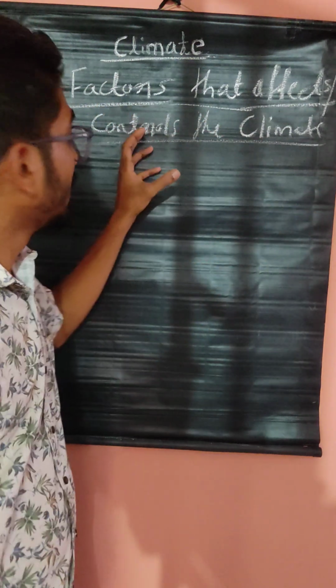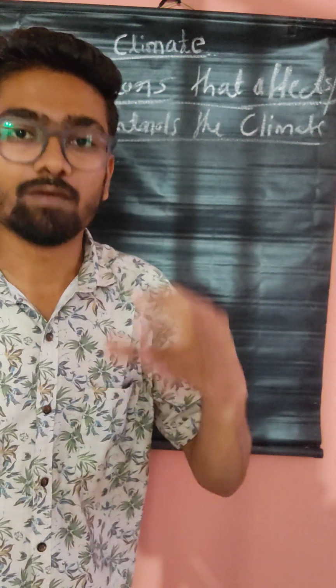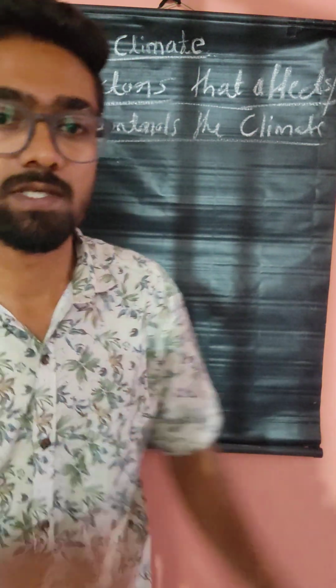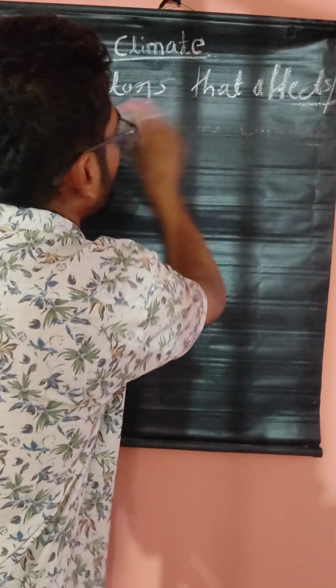Factors that are controlling the climate, and I am discussing only the factors that are controlling the Indian climate. In Indian climate, there are a lot of factors that are controlling the climate. Which are they? I will discuss now one by one.